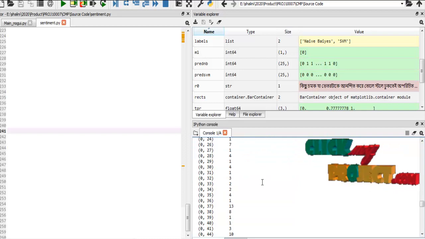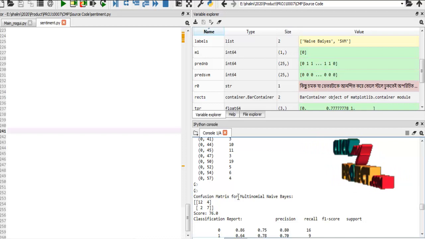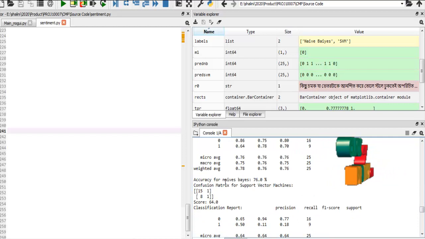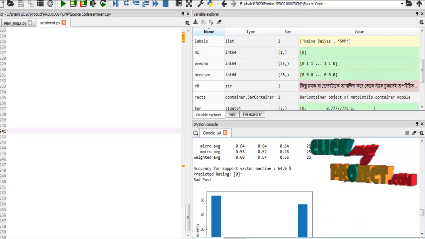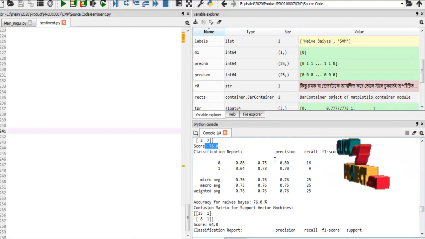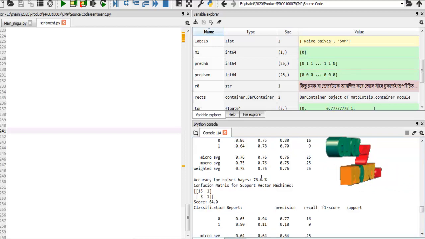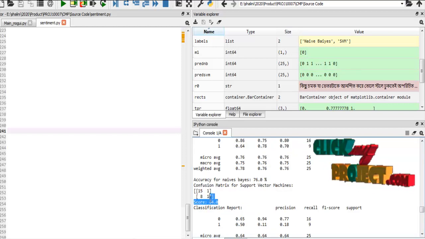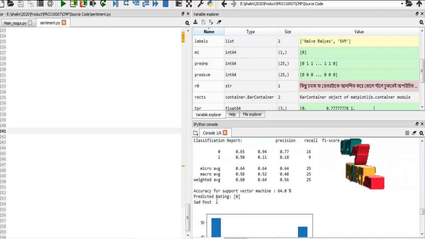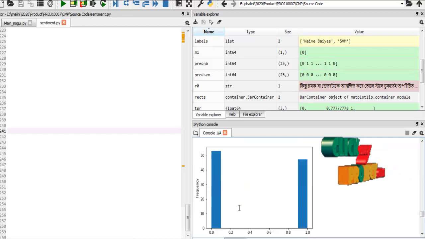After that we have to implement the classification algorithms, that is Naive Bayes and support vector machine. Naive Bayes displays the accuracy as well as precision, recall and F1 score. Similarly, the support vector machine displays the accuracy as well as precision, recall, F1 score, and it also displays whether this is a sad post or a happy post.